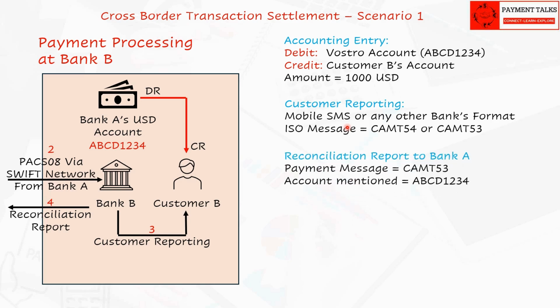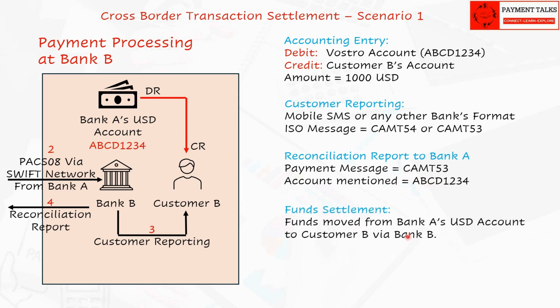Bank B sends a reconciliation report to Bank A based on the agreement between them. CAMT53 or equivalent messages can be used. Settlement of funds. Funds moved from Bank A's USD account to customer B via Bank B.